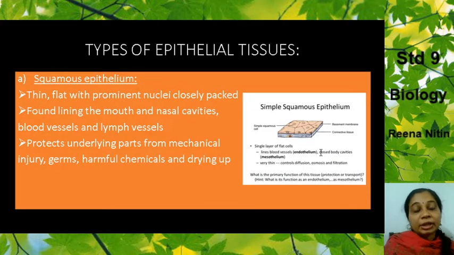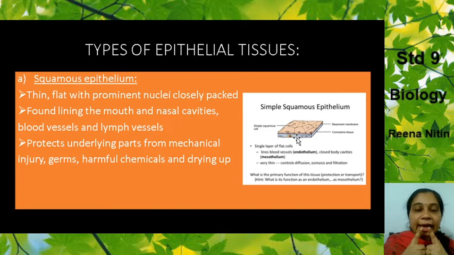Now we come to this epithelial tissue. There are again four types, and we are going to study each of these types. The first one is called squamous epithelium. Now you can see over here, a diagram. The squamous epithelium, how are they? They are thin and flat, with a prominent nucleus. You can see these cells are closely packed with each other, very close to each other. Where are they found?